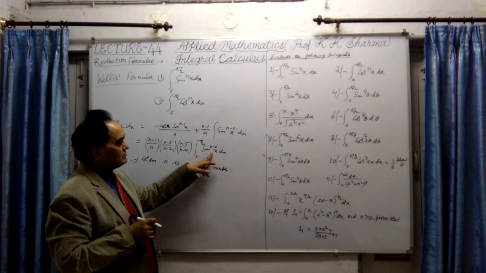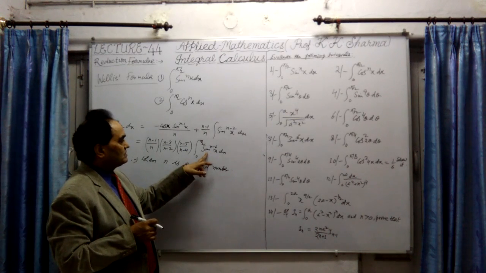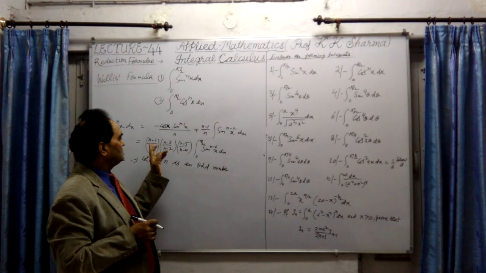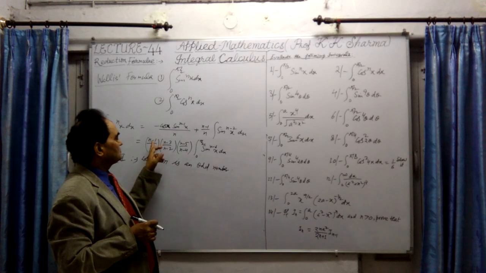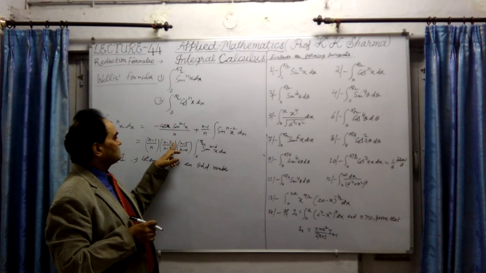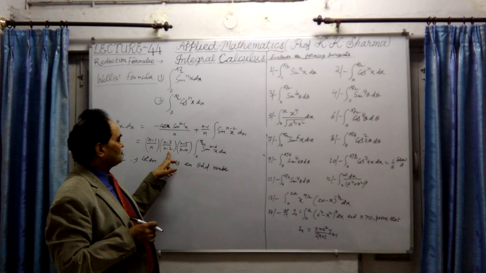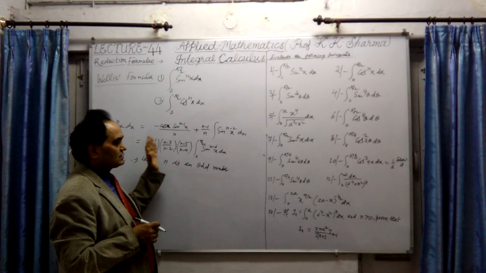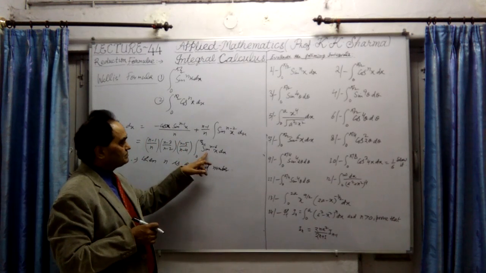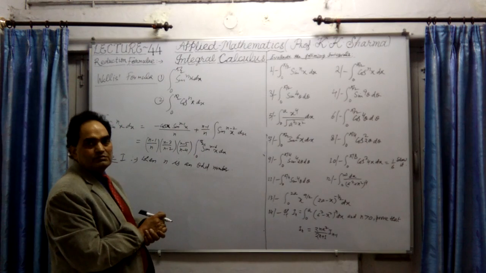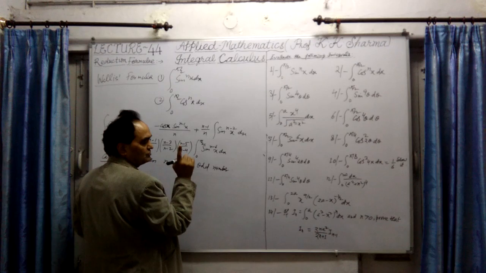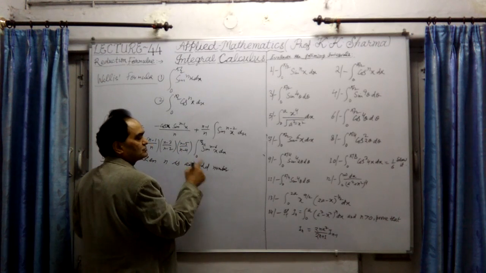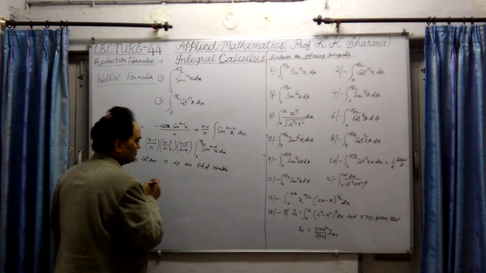The last term will be what? Then all these terms will be there: n minus 7 is, it will be 6 upon 7, then 7 minus 3 is 4 upon 7 minus 2 is 5, so 4 upon 5, like this the series will increase. So what will the last point be? That we have to think about. In case of odd numbers, it will be 7 minus 6, meaning sin x only. Integration of sin x will be minus cos x.